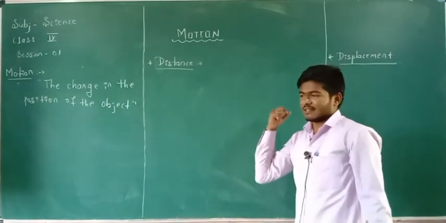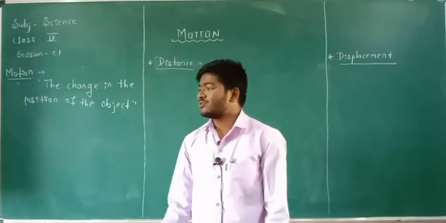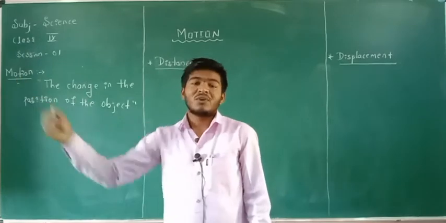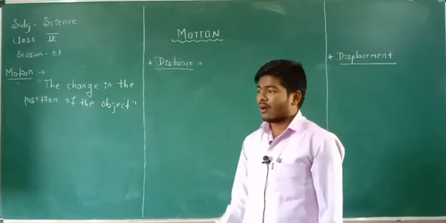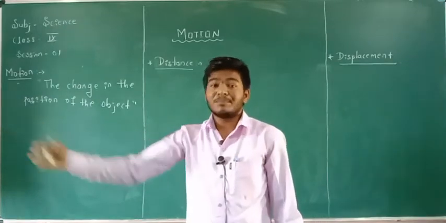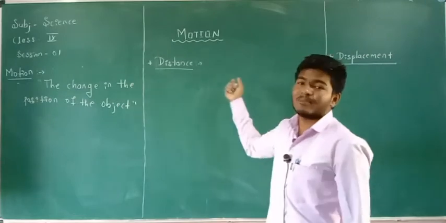What is distance? When you kick the ball, it changes its position to some point. Before kicking, the ball is under your feet. When you kick the ball, it covers some distance, some path. That path is called the distance. Then what is meant by distance?